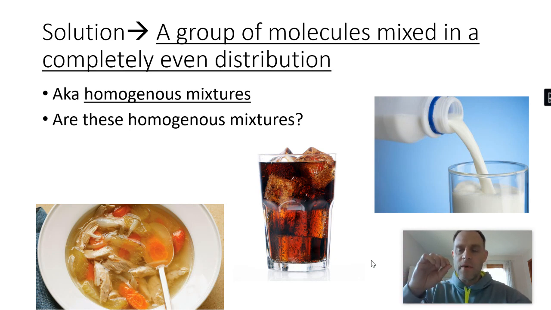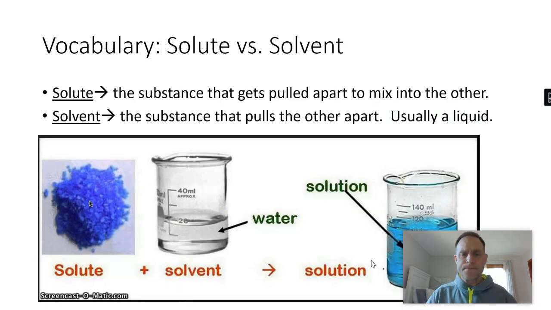But when it's good, when it's fresh, when it's what we think of as milk, all those different parts that are in there, the cream, the fats, the proteins, the waters, they're evenly mixed. And you can't look at milk and say, ooh, look at the protein. Ooh, look at the fat. It's just milk, right? It's an evenly distributed mixture. And we call that a solution. A homogeneous mixture is a solution, okay?